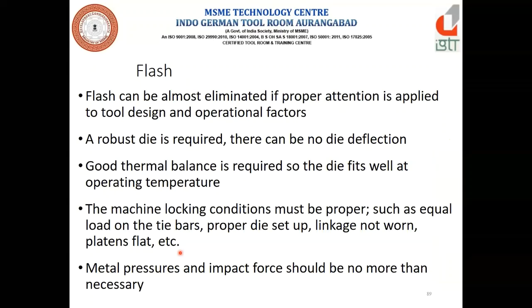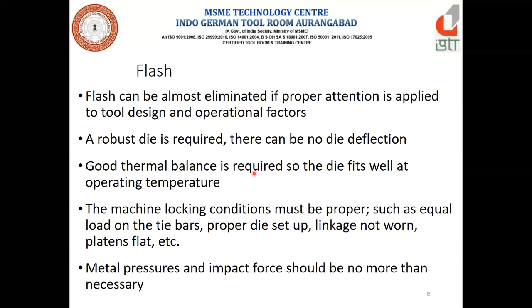Flash can be almost eliminated when proper attention is applied to tool design and operational factors. A robust die is required; the spotting area should be sufficient to avoid die flashing.